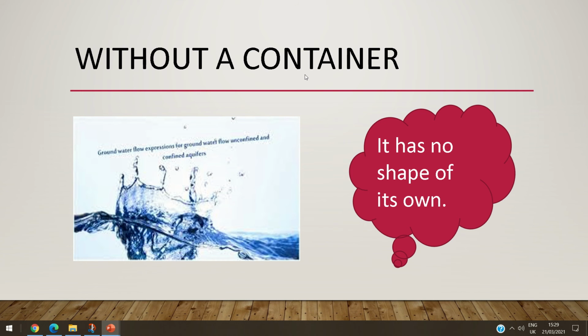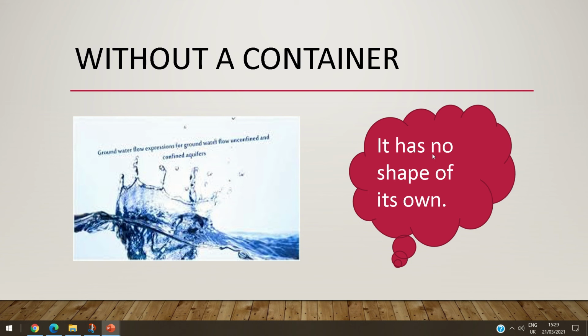What will happen without the container? Look, if we pour the water on the ground without a container, now the water will flow on the ground and has no shape, okay?